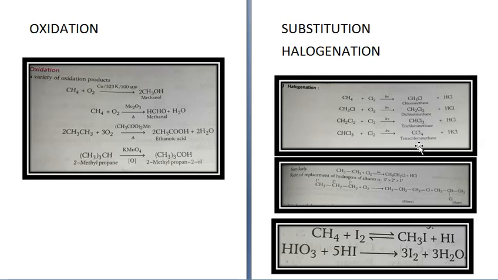Similarly, ethane, CH3CH3 plus Cl2 will give you CH3CH2Cl plus HCl. Chloroethane. Rate of replacement of hydrogen of alkanes is 3 degree is greater than 2 degree, which is greater than 1 degree. Alright.